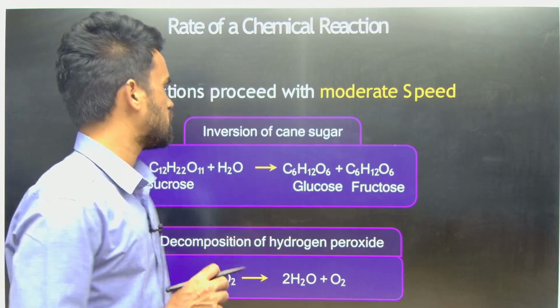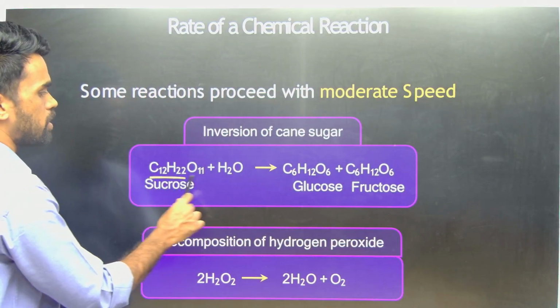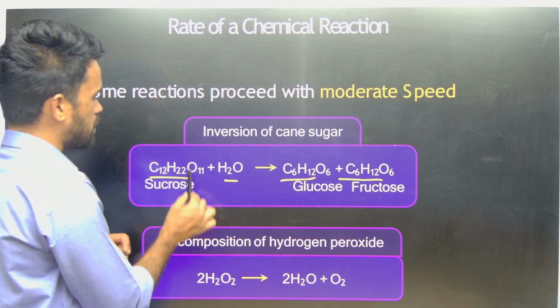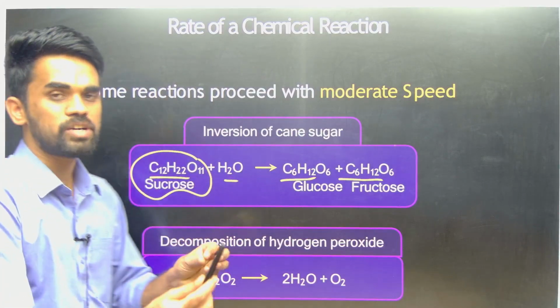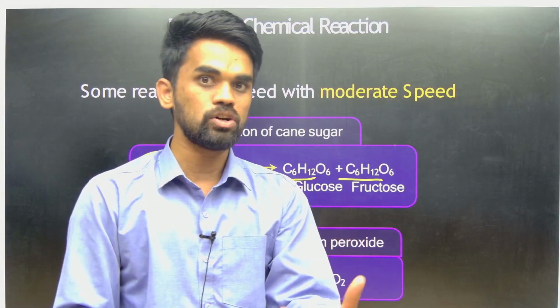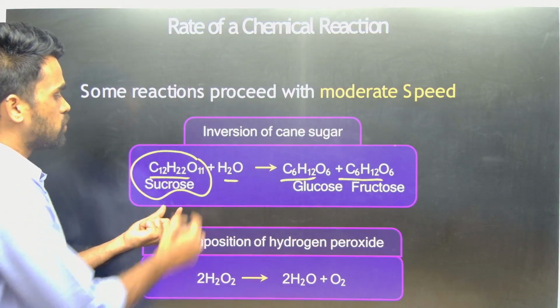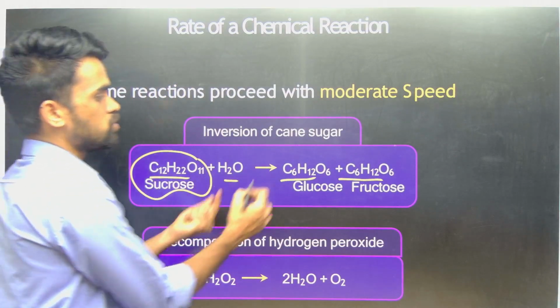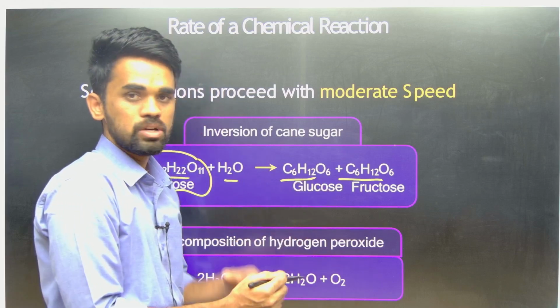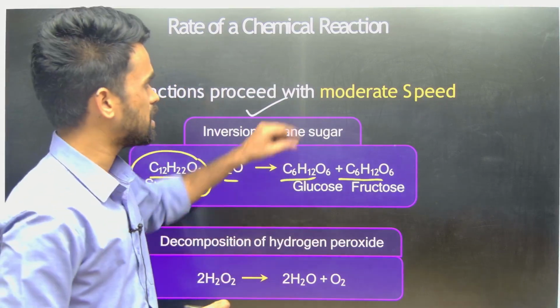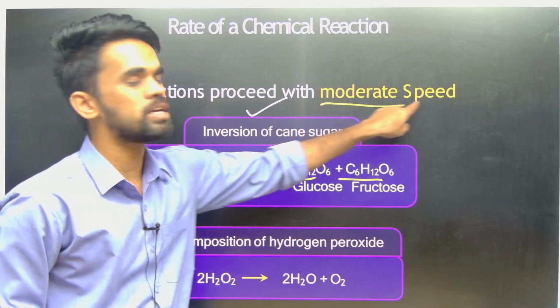So what is the best example for that? Sucrose upon hydrolysis gives glucose plus fructose. Sucrose is nothing but the sugar that we are using, the table sugar. We use chekkara at home, that is sucrose. So this is the formula of sucrose. Sucrose upon hydrolysis gives you glucose plus fructose. This you can see as inversion of cane sugar. This is a reaction taking place with moderate speed.